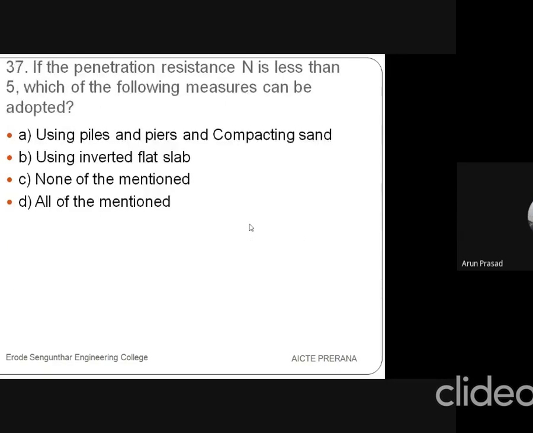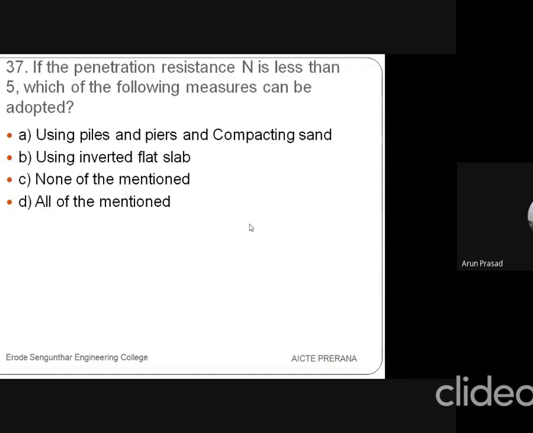Then the 37th question is, the penetration resistance N is less than 5. Which of the following measures can be adopted? The first option is using piles and piers and compacting sand. Then option B is using inverted flat slab. Then the third one is none, and the fourth one is all. So we may use inverted flat slabs also.